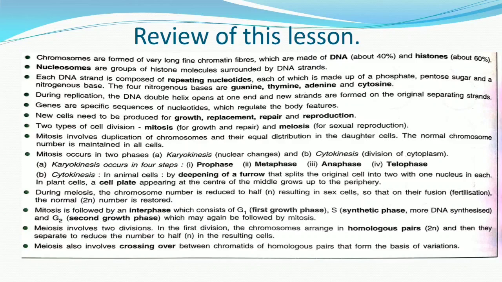Meiosis involves 2 divisions. In the first division, the chromosomes are arranged in homologous pairs, 2n, and then they separate to reduce the number to half in the resulting cells. Meiosis also involves crossing over between chromatids of homologous pairs, which forms the basis of variations. These are all the important things in this lesson.